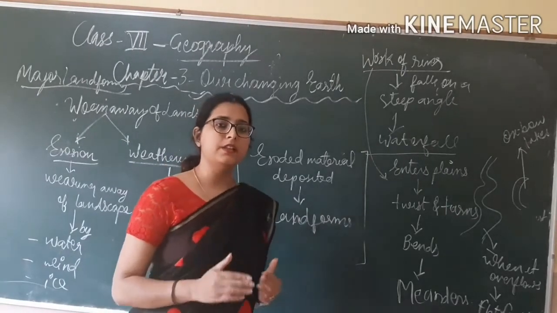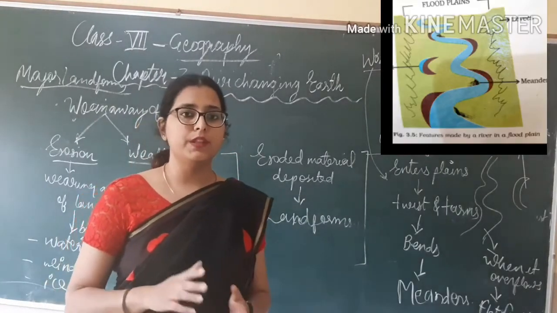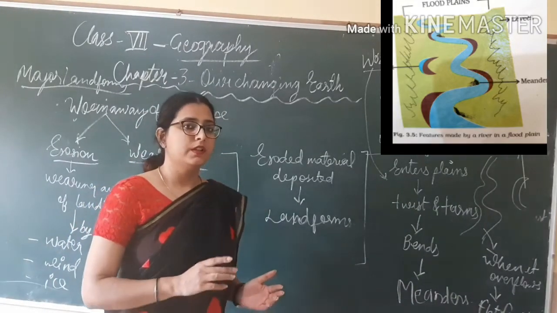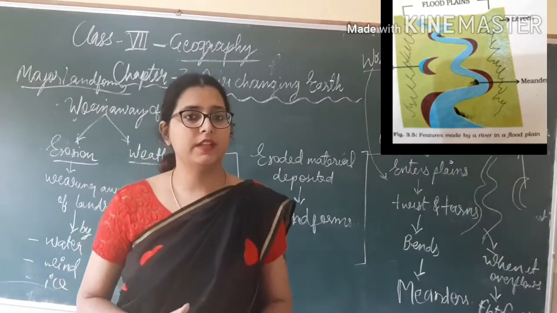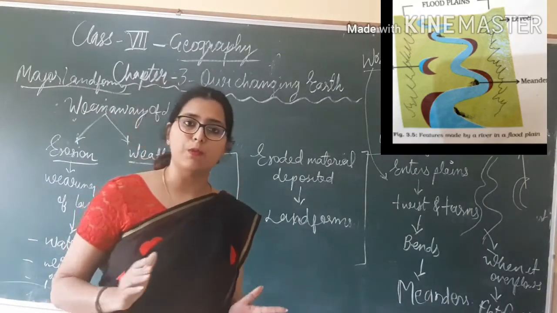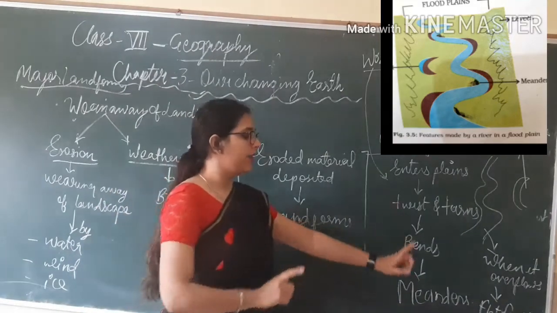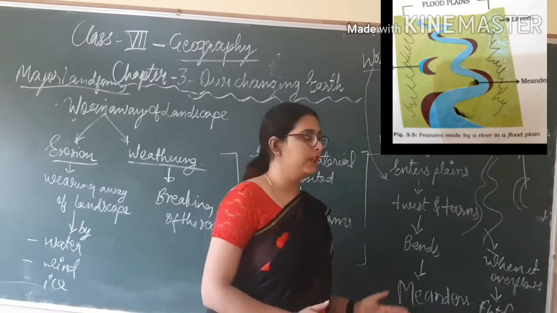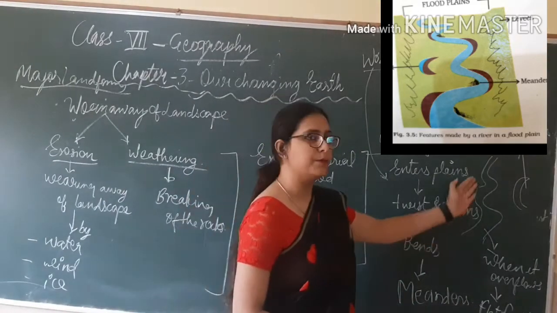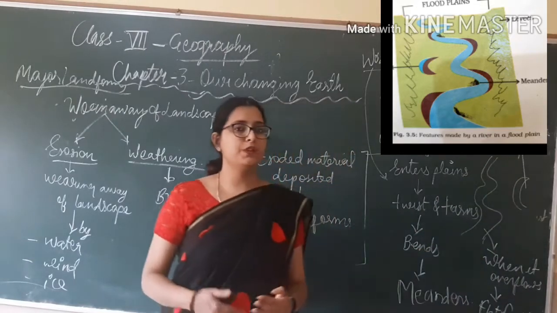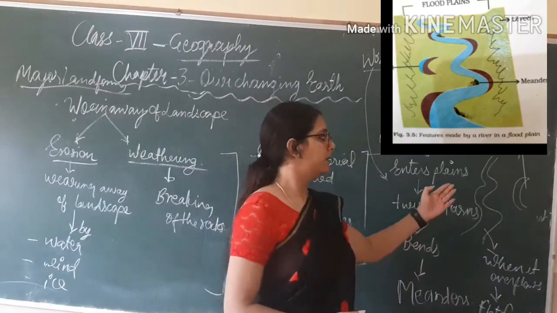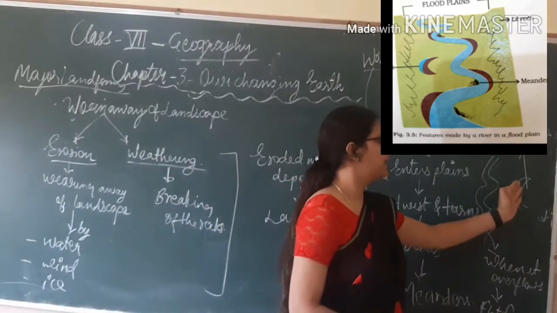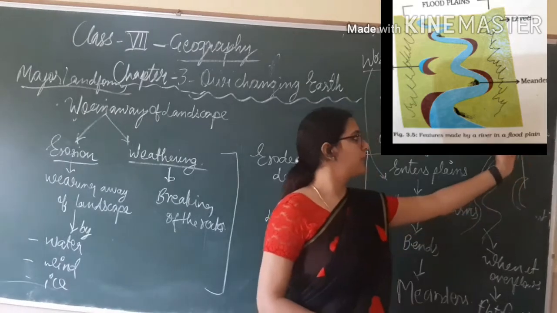And when the river enters plain areas, it turns, it twists and takes the form of bends, and those bends are known as meanders. Due to continuous erosion and deposition, these meanders come closer and become narrower. In due course of time, these meanders will cut off from the river, and this cut off piece is known as cut off lake or oxbow lake.